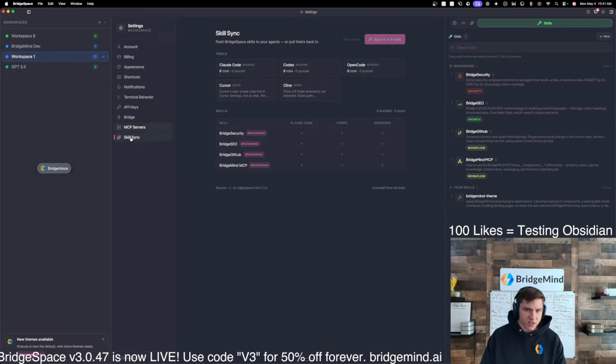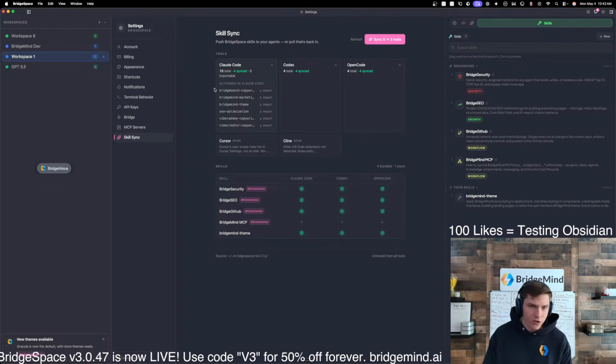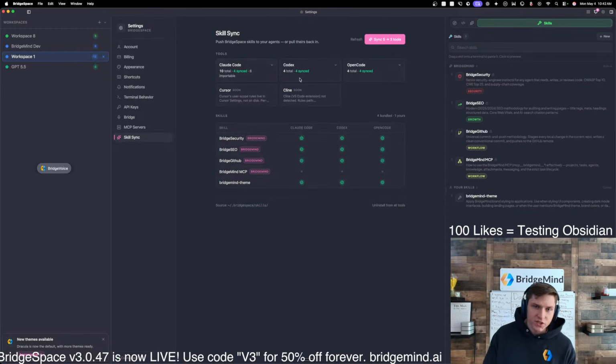We actually built a similar thing with skills. If you look at this, you can now sync all of your skills using BridgeSpace. So you can see that with Claude Code, I have 10 skills, so I can click here and I can see all of my skills, right? You can see all the skills that I have in Claude Code, all the skills that I have in Codex, all the skills that I have in Open Code, and you can literally now just sync all of your skills across these tools using BridgeSpace. It's actually very nice.